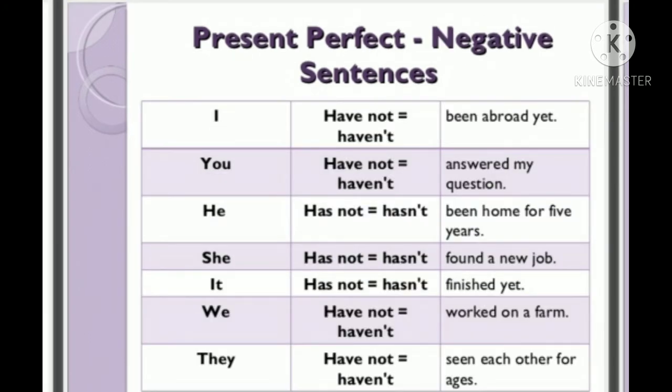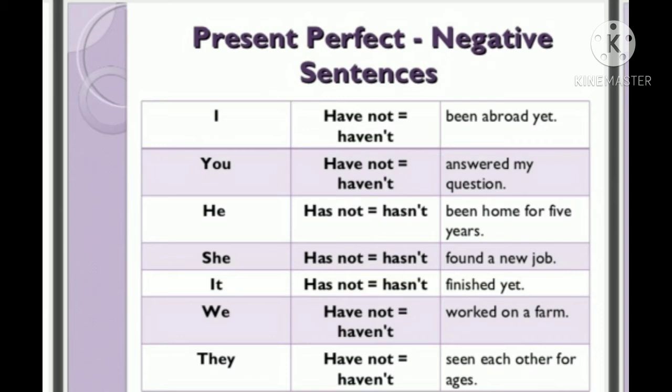In negative sentences, you must use not, and the short or contracted form of not is n't. I haven't been abroad yet. With the first person, second person, and third person plural, we use have plus not or n't. And with third person singular alone, we use hasn't or has not. You can see the examples here. Many examples are given here.